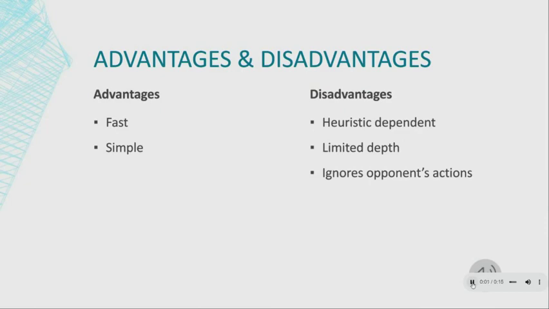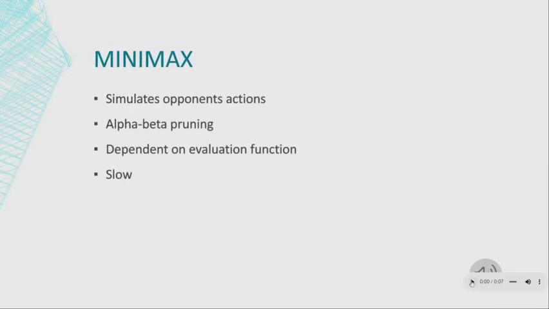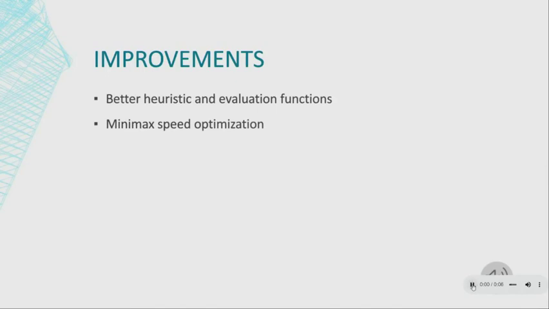The best first search algorithm is simple to implement, and the base algorithm is fast. However, performance and speed are both heavily dependent on the heuristic. There is no limited depth due to the time limit, and most importantly, the opponent's actions are ignored. We also attempted a minimax algorithm with alpha-beta pruning, which could simulate the opponent's actions. However, this proved to be too slow to be useful. Further improvements could be made to both the heuristic function for the best first search and the evaluation function for the minimax algorithm.